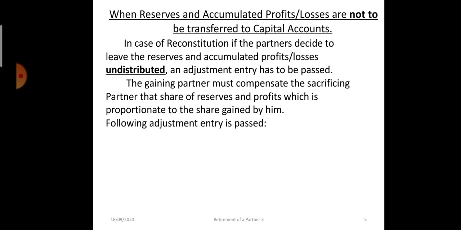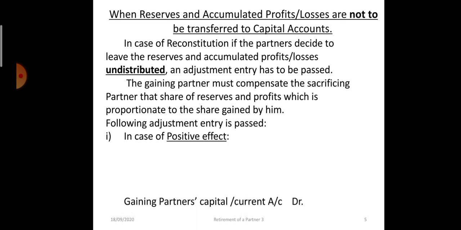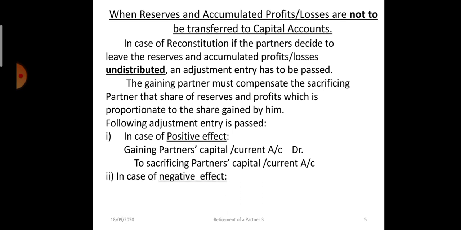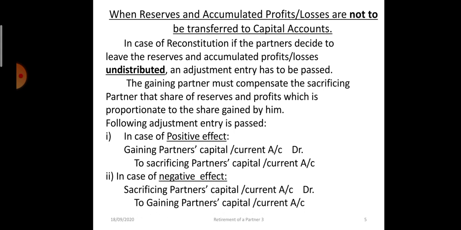Now see, the adjustment entries can be passed in two ways. If the credit balances are more, in that case the gaining partner will be debited. When credit balance is more, that means a positive effect is there. So gaining partner's capital account debit to sacrificing partner's capital account. In case of negative effect, sacrificing partner's capital account will be debited and gaining partner's capital will be credited. Keep this in mind.